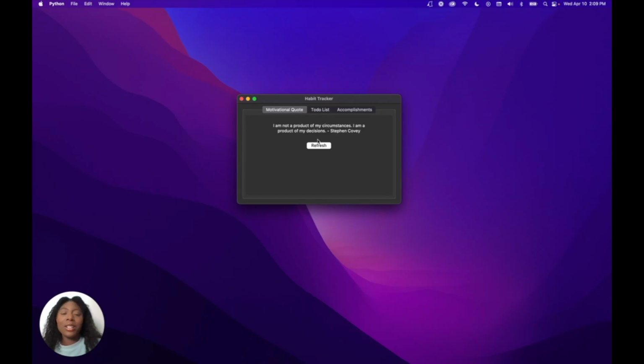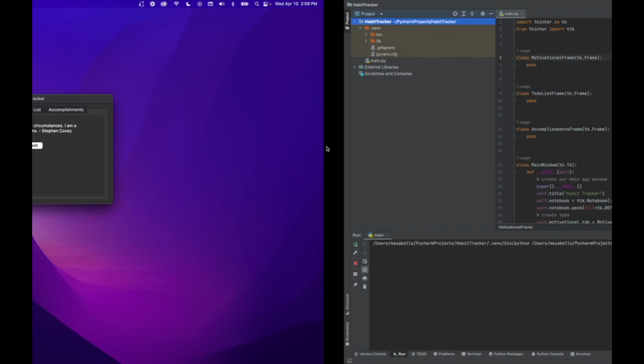But anyway, so we're going to work with some new widgets. For example, the label widget, that's going to display the quote, and the button widget. This is going to be a pretty quick video, so let's dive into it.